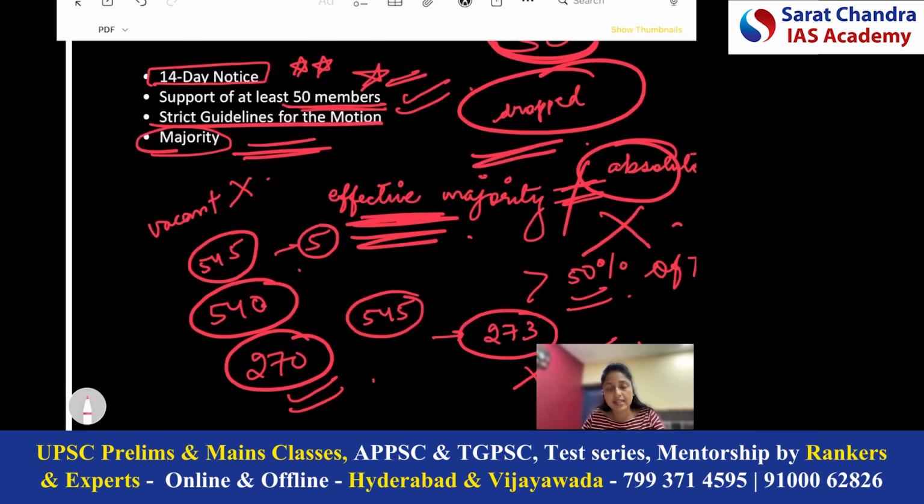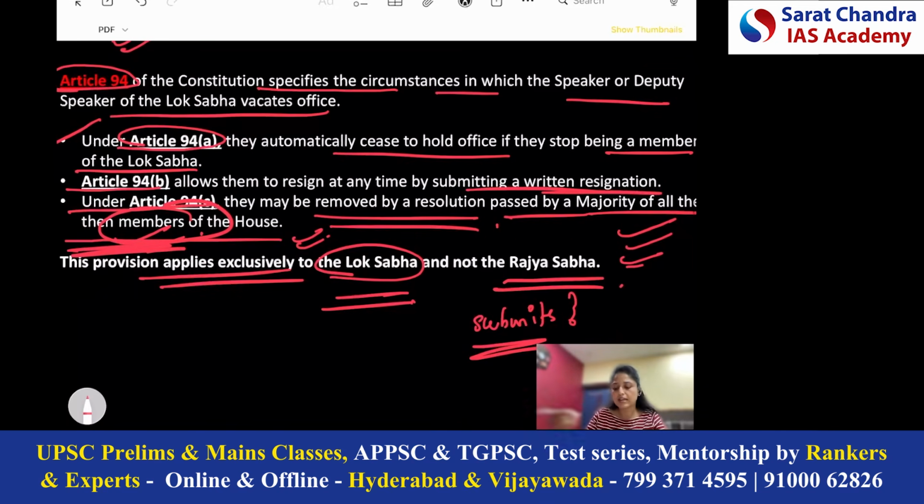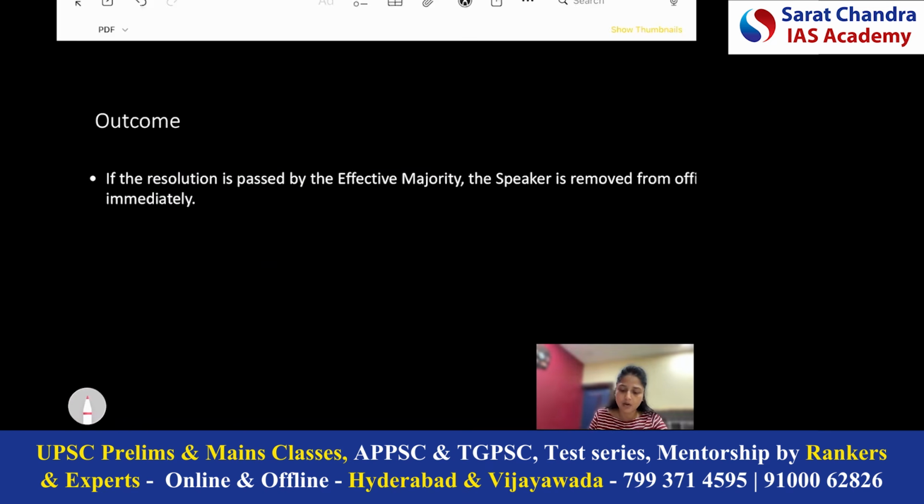Please take care of this, because UPSC might ask a question while describing the majority. Maybe UPSC will not use the term effective majority, but UPSC can write that the Speaker can be removed by a resolution passed by a majority of the total membership of the House. So you must remember this term: all the then members, not the total membership, all the then members. So this is about the majority. Now comes the important thing, that is the outcome.